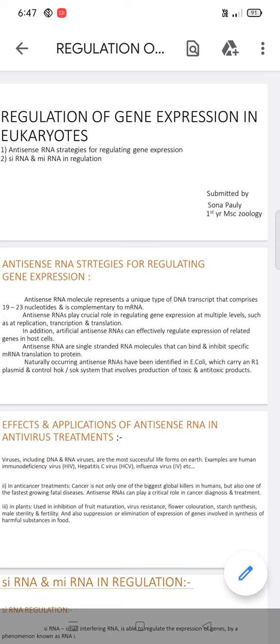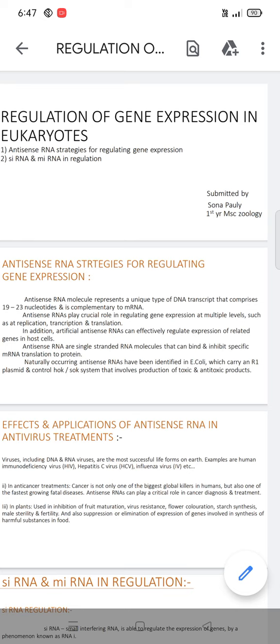In addition, artificial antisense RNA can effectively regulate expression of related genes in host cells. Antisense RNAs are single-stranded RNA molecules that can bind and inhibit a specific mRNA's translation to protein.